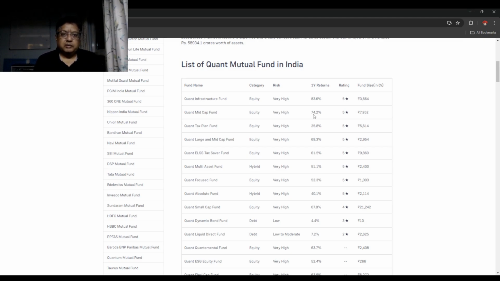What is quantitative analysis, and what is so special about Quant mutual funds, and why are those schemes generating such high returns? Quantitative analysis uses data models, and the models are designed in such a way that a lot of data is fed into that model, including data across different parameters.